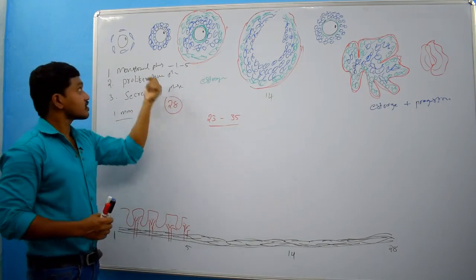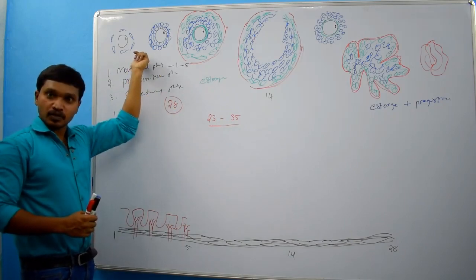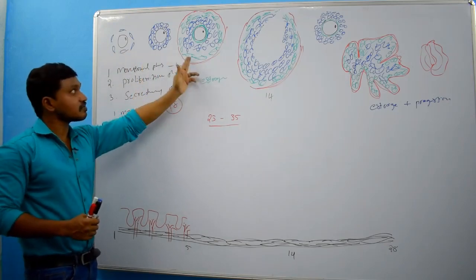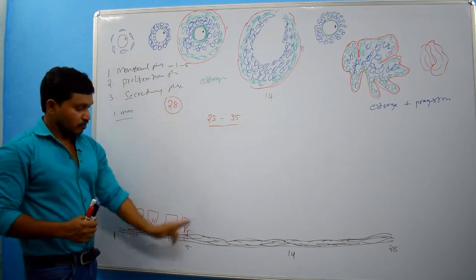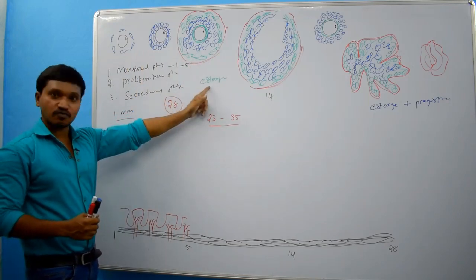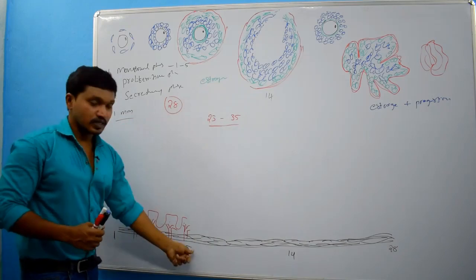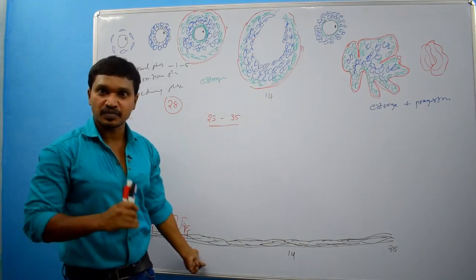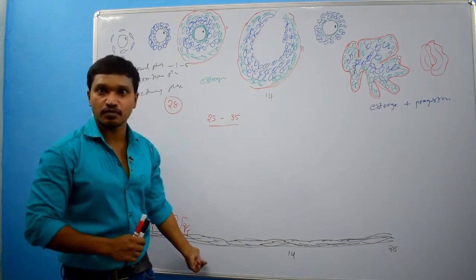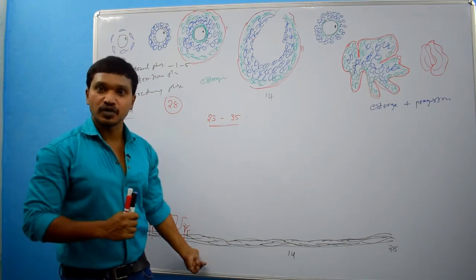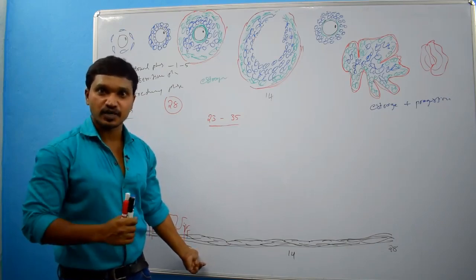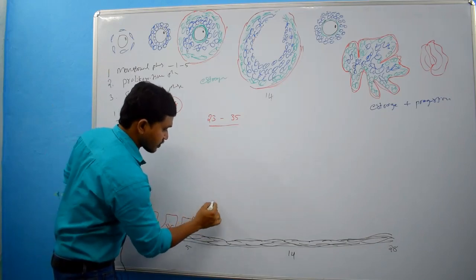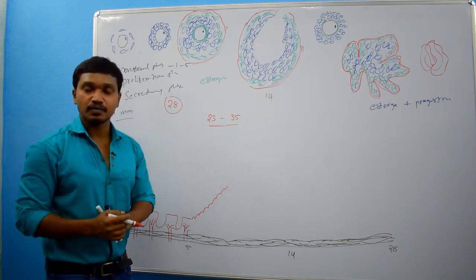When the next cycle starts, 5 to 12 follicles will start developing. From those follicles there will be release of estrogen. From the 5th day, under the influence of estrogen, there will be growth, proliferation, repair and regeneration of the endometrium. At the initial stage of proliferation, first there will be formation of lining epithelium.